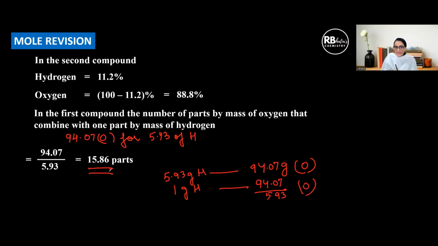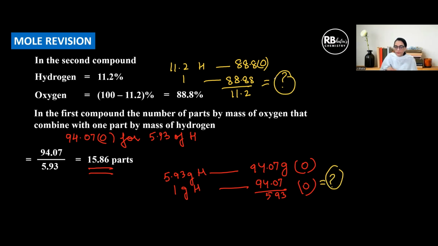We get this. Similarly, in the second case also, we can calculate the same thing. 11.2 parts of hydrogen combines with 88.8 parts of oxygen, which means one part is going to combine with 88.8 upon 11.2. Right? So I'll calculate this, and I'll calculate the ratio of these two. If it comes out to be a simple whole number ratio, that means the law is verified. So let us look at this.